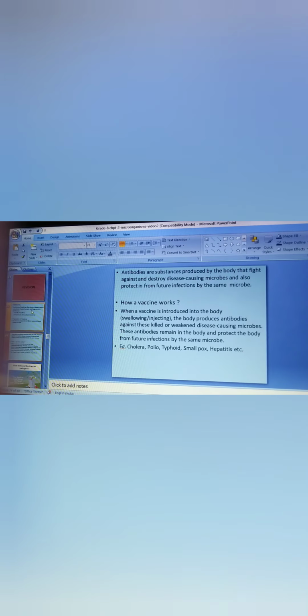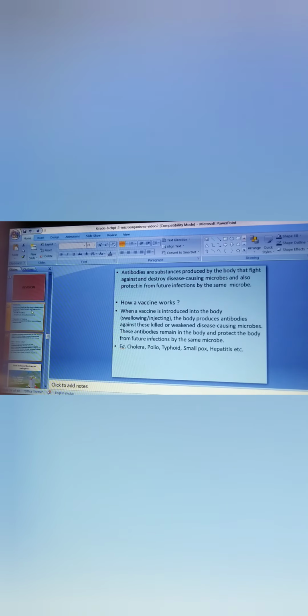So how it works: when a vaccine is introduced into the body, by swallowing or injecting, the body produces antibodies against these killed or weakened disease causing microbes. These antibodies remain in the body and protect the body from future infection by the same microbe. So then you develop immunity for that particular microbe because of the vaccine. Examples over here: cholera, polio, typhoid, smallpox, hepatitis, etc.